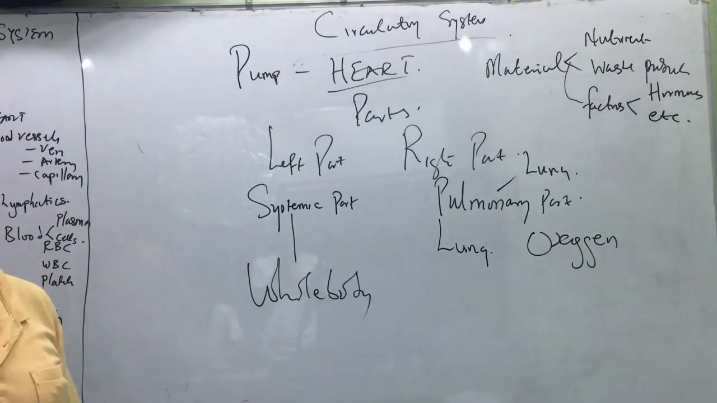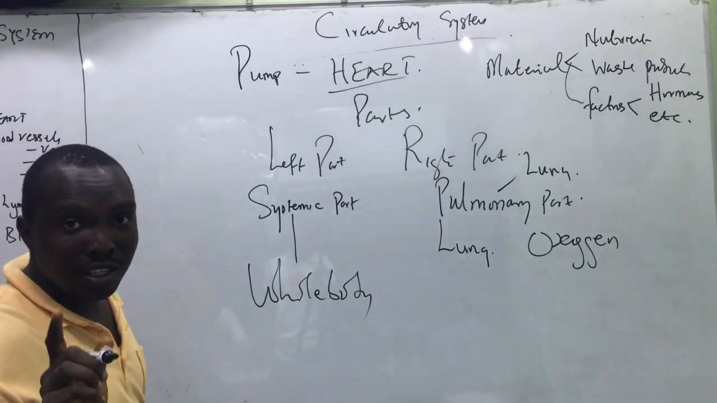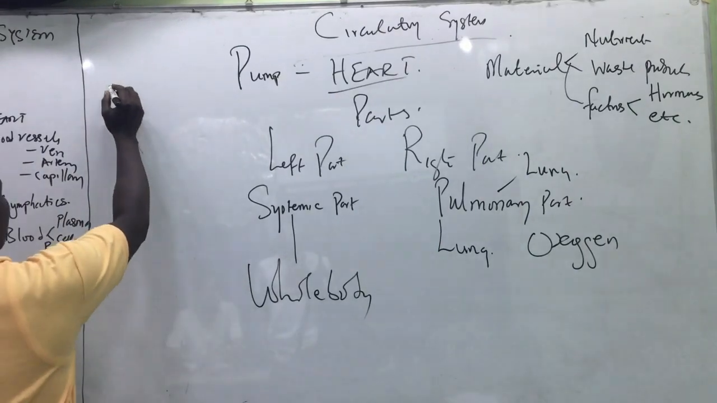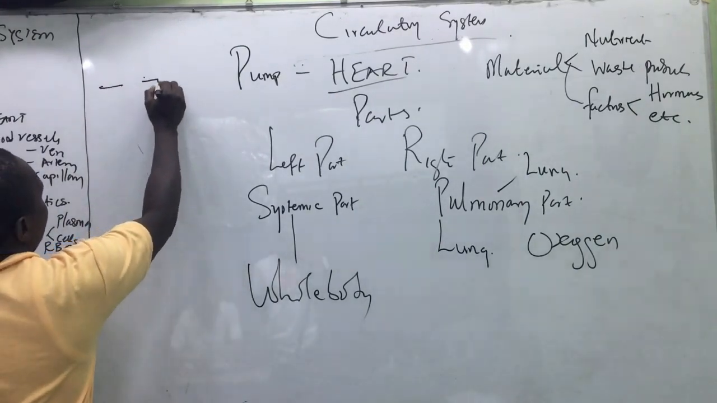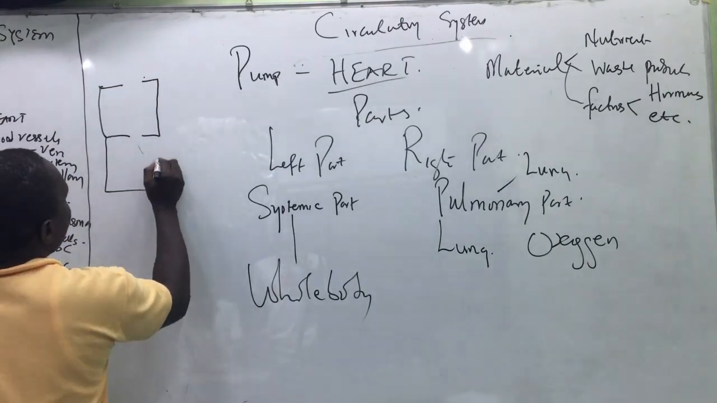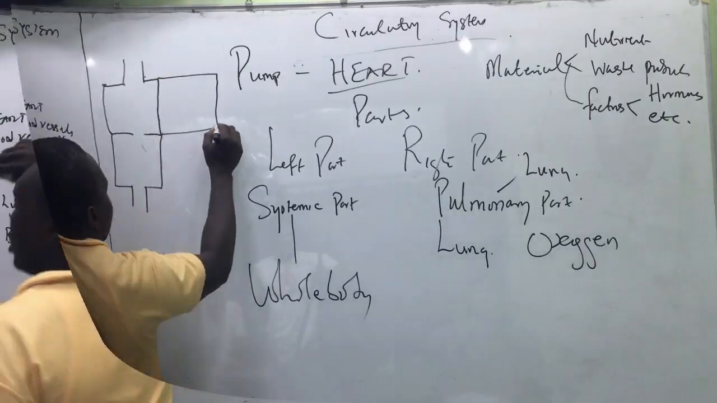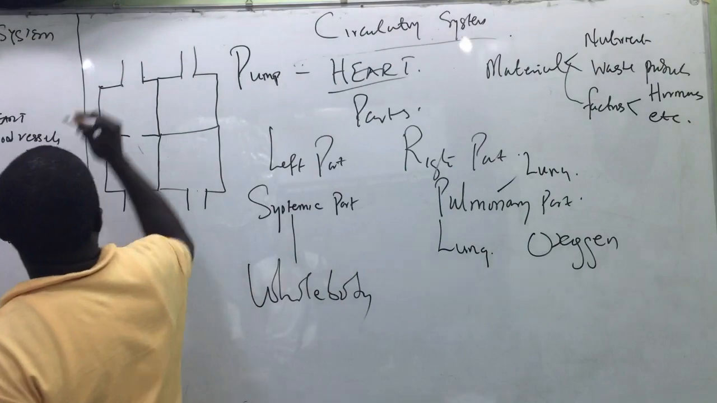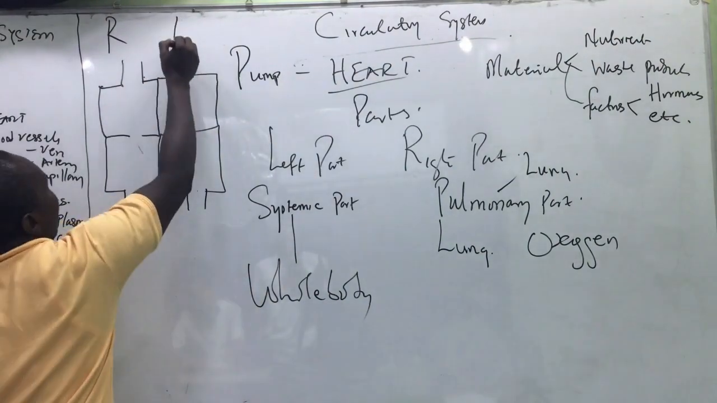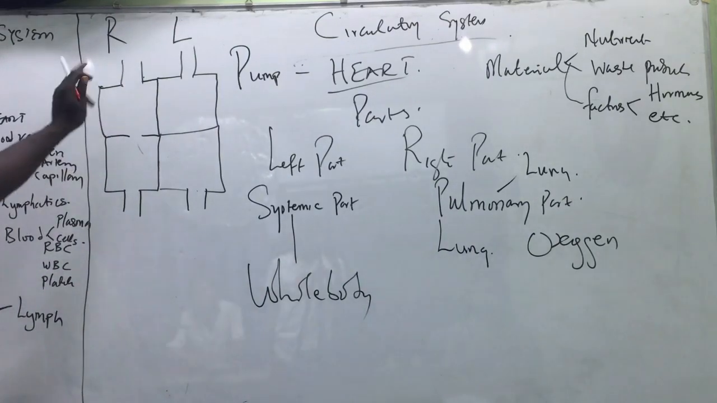Now let us take the left part. We are going to make a drawing to illustrate this. Our drawing is a schema. It's not actually the heart. I am not able to draw the heart now. You can check the diagram of the heart in any textbook. So we make a schema like a box, and another one. Based on our drawing, this will be the right part and this will be the left part. Are you with me?